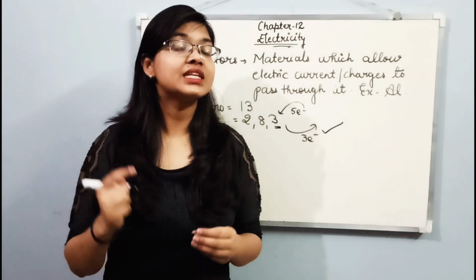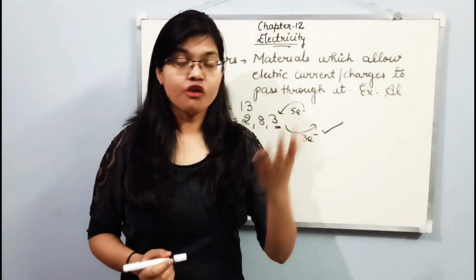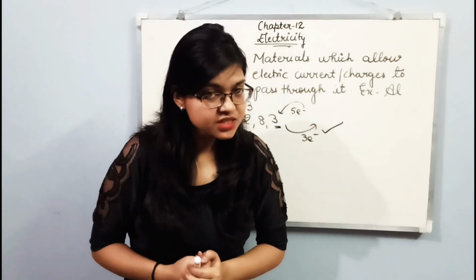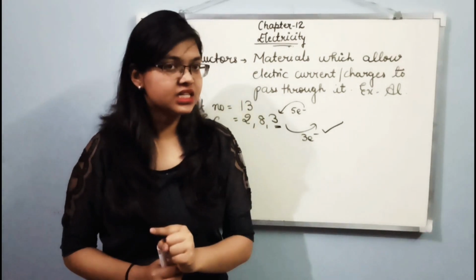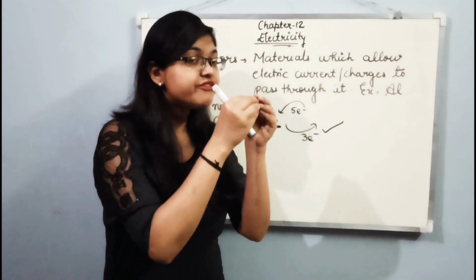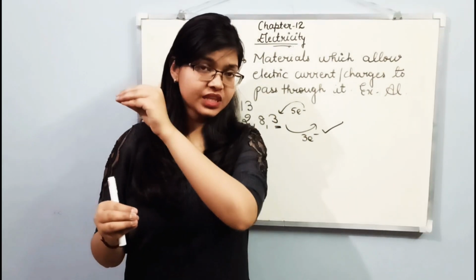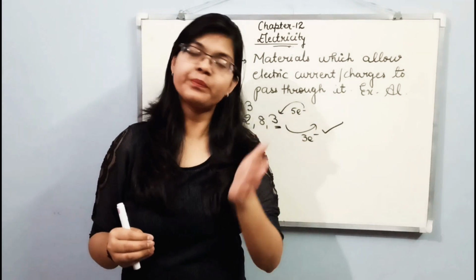So what happens in an electric wire if it is made up of aluminium? Obviously it will be made up of aluminium atoms. So every aluminium atom will donate how many electrons? 3 electrons. So every aluminium atom in that aluminium wire will have 3 extra electrons per atom.